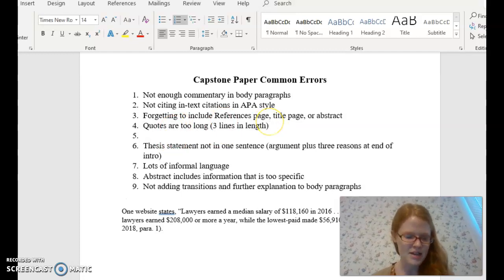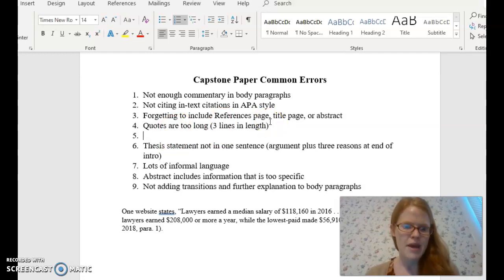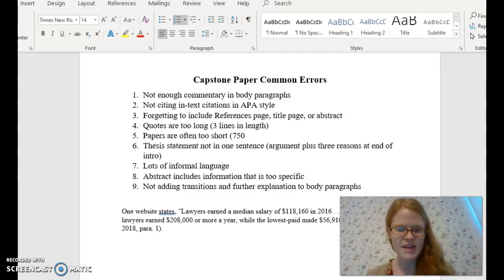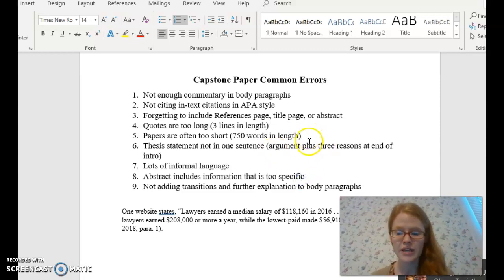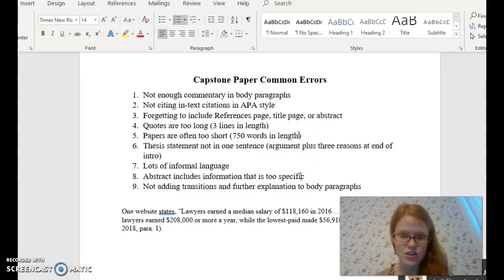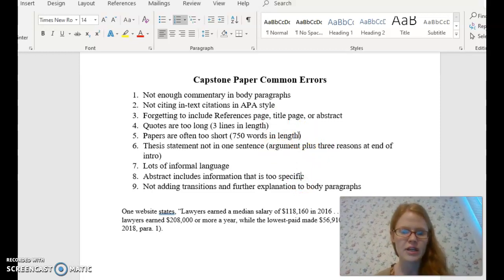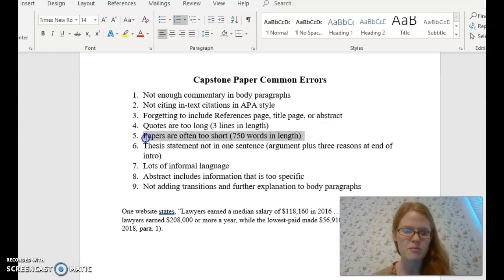I'm going to add something here. Papers are often too short. So this paper should be 750 words in length, okay? What that means is that's excluding your title page. That's also excluding your abstract and your references, okay? So this is just the body of your paper. The body of your paper should be 750 words in length.